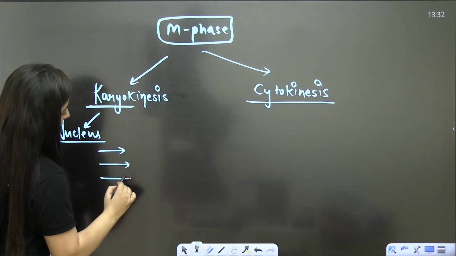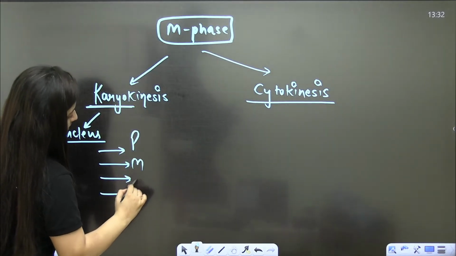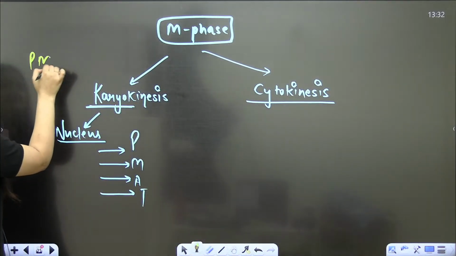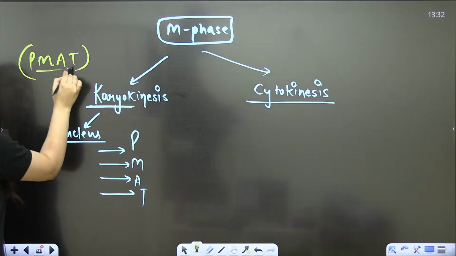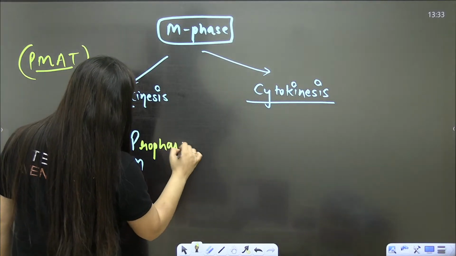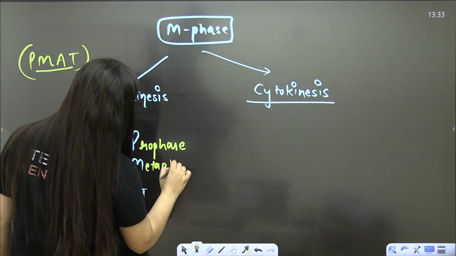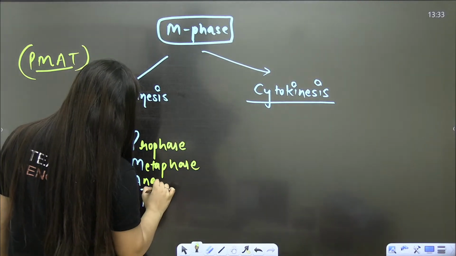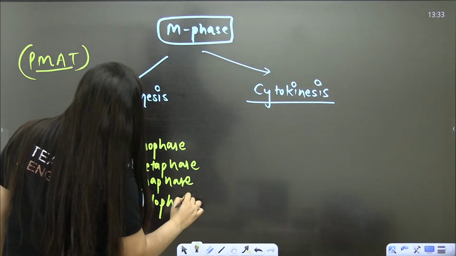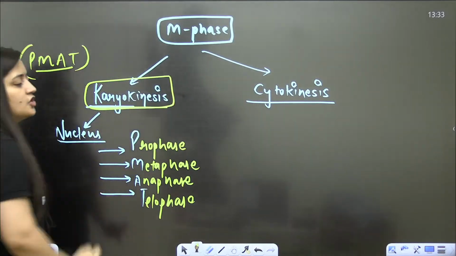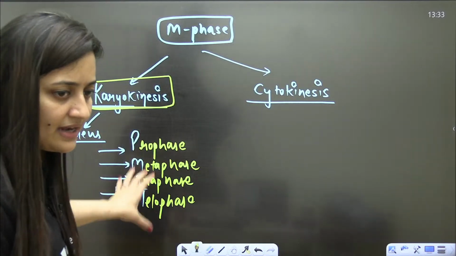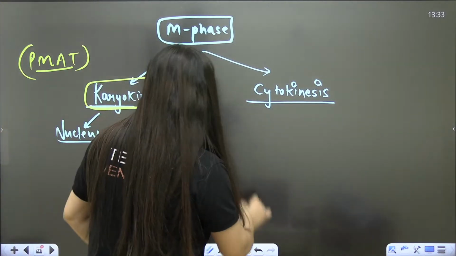So for karyokinesis we have a trick, PMAT. P stands for prophase, M for metaphase, A for anaphase, and T for telophase. Karyokinesis, nuclear division, is PMAT: prophase, metaphase, anaphase, telophase.